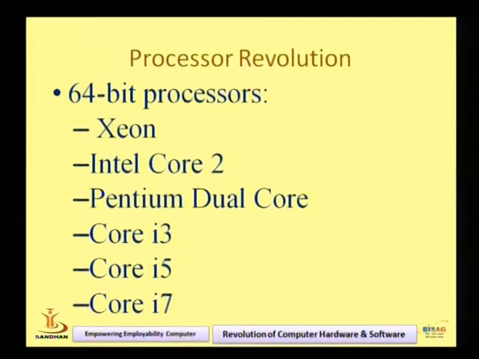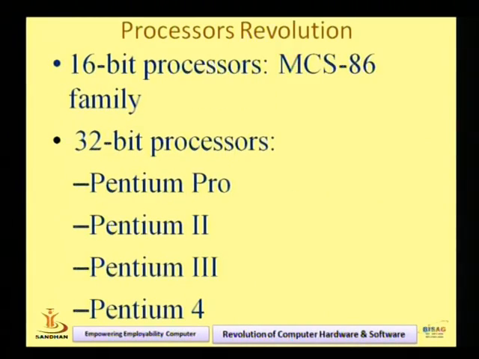Then we discussed the different kinds of processors, like the 64-bit processor, right? Then the 32-bit processor. The 64-bit processor has different types: Xeon, Core 2, dual core, i3, i5, i7. Today is the era of i7. 32-bit processors: Pentium 2, Pentium 3, Pentium 4. These are the 32-bit processors, right?